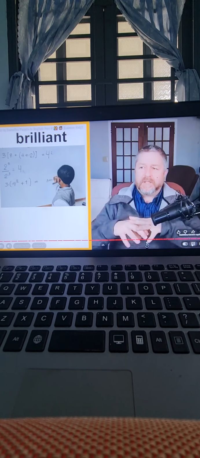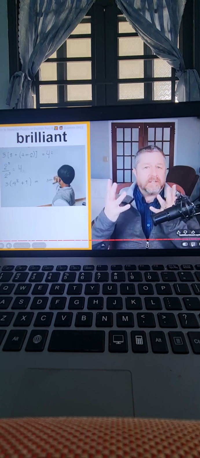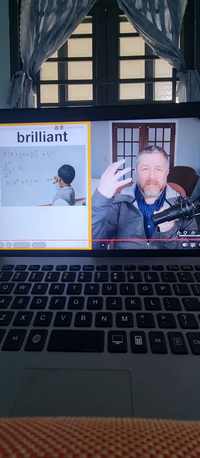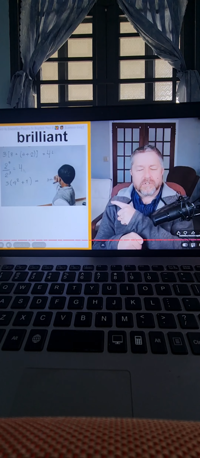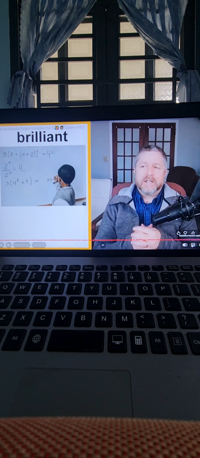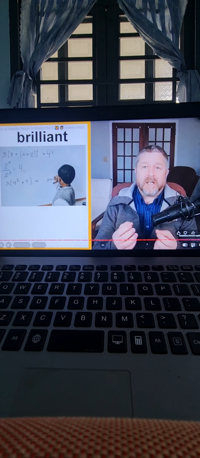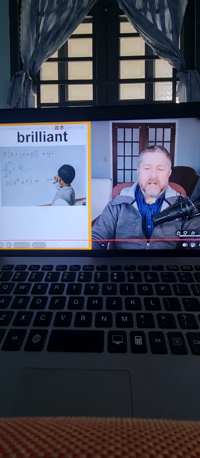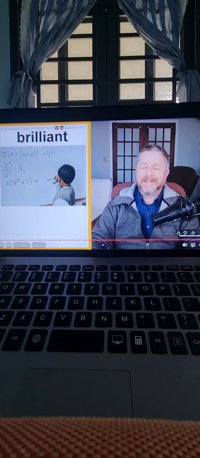Brilliant. So this is a positive one, of course. When a child is brilliant, they do, like, this is a really little kid doing some pretty high level math. So brilliant is used to refer to light, like a very bright light is brilliant. But we also use it to describe people. You can say, I have three students in my class. They always get good grades. Most parents, just between you and me, think their own children are brilliant. But not everyone is brilliant.